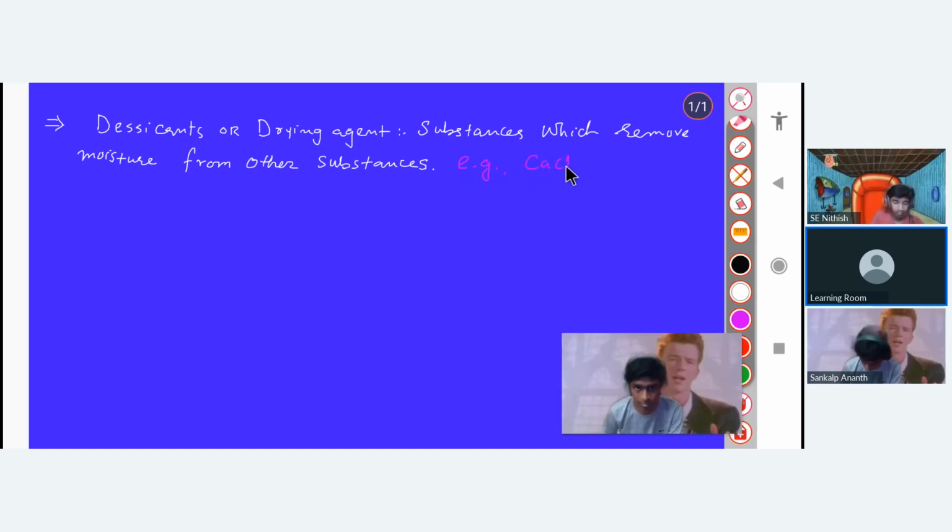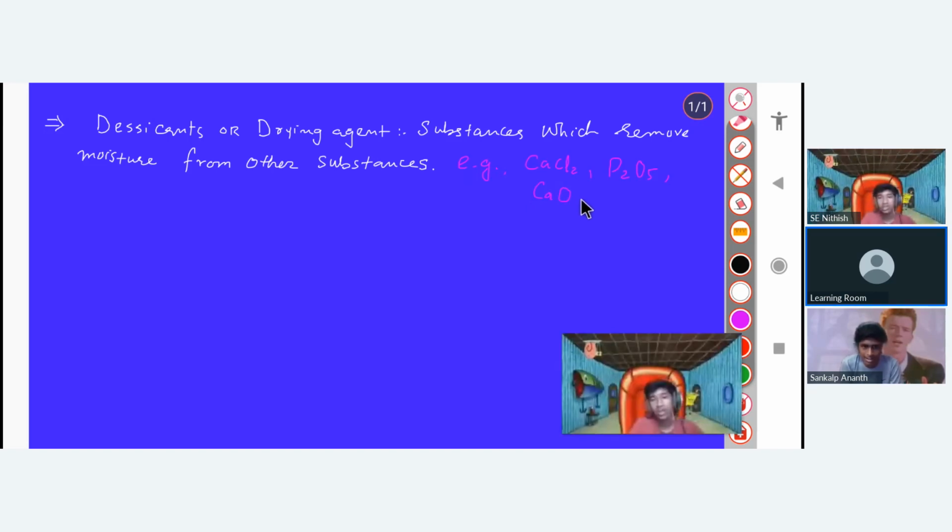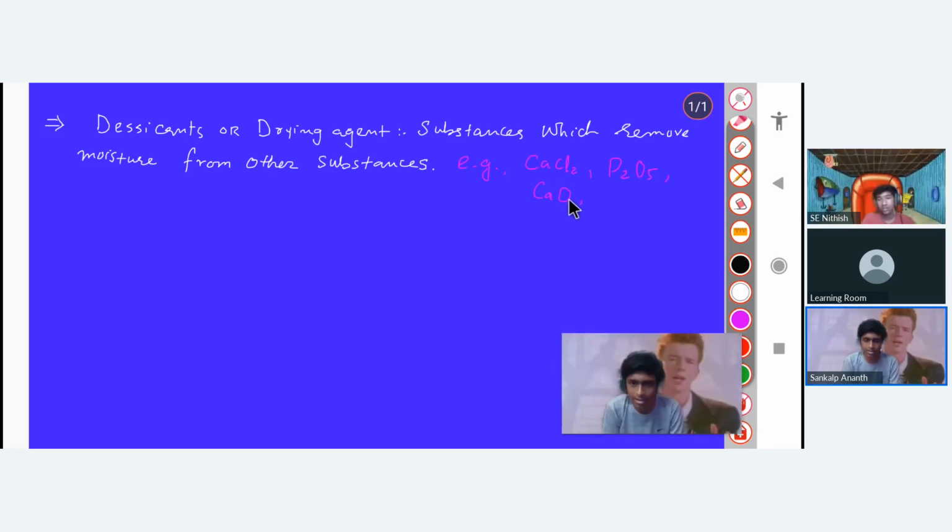That means whenever there is some moisture in anything, this calcium chloride will just absorb it and remove the moisture from that. So this is my desiccant, or we can say it's a drying agent. Similarly, phosphorus pentaoxide, P2O5, is also a drying agent. Similarly, calcium oxide, that's quicklime, CaO, also acts as a drying agent.